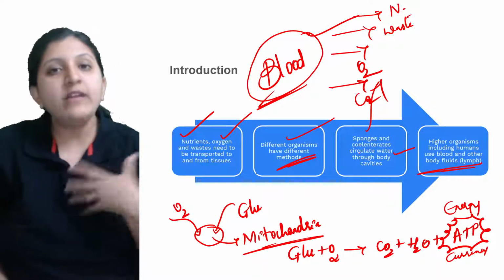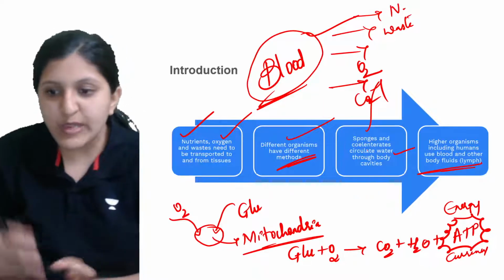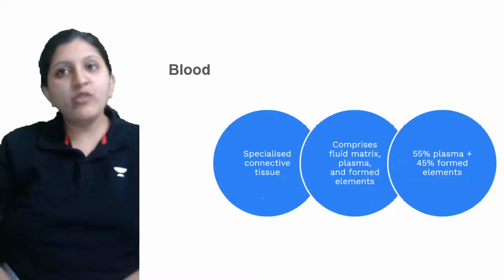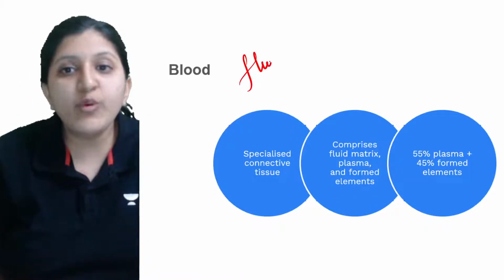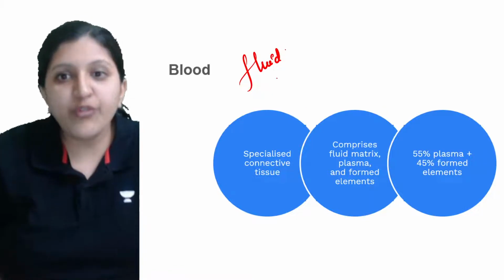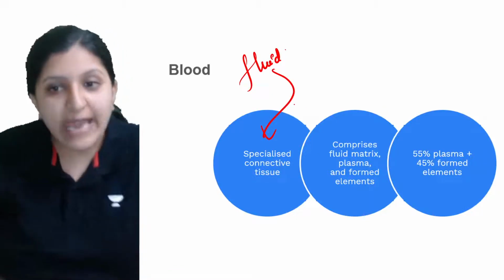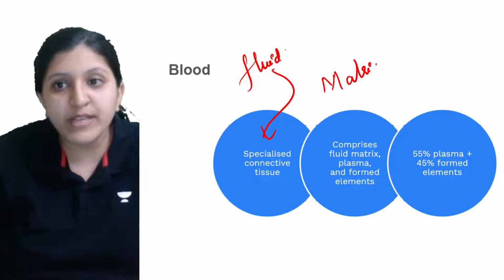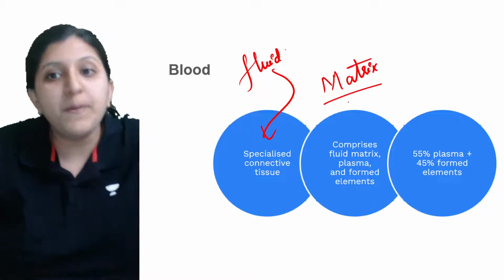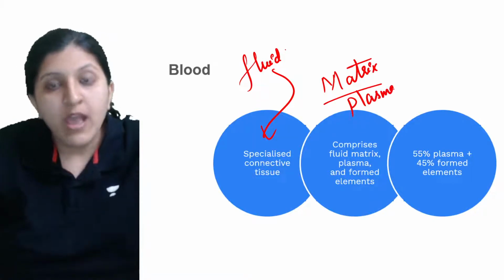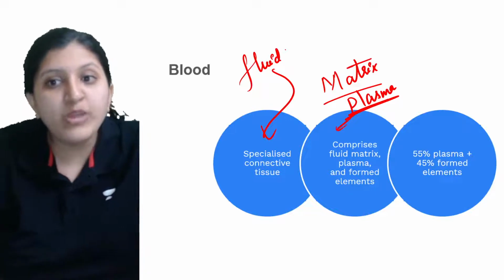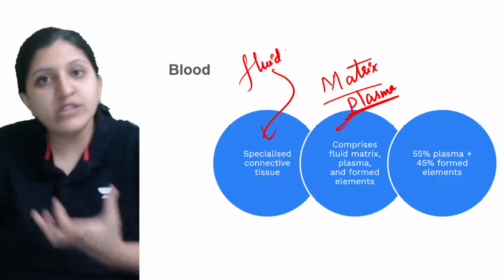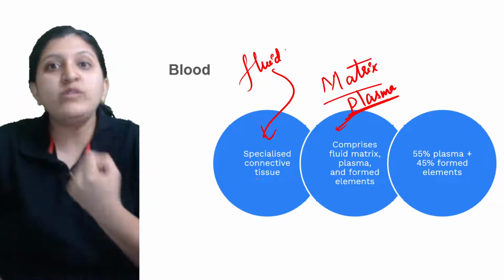We use blood and other body fluids, that is the lymph. So let's have a look at what exactly is there in the blood. When we mention blood, this is a fluid connective tissue, a specialized connective tissue which will have a matrix. What exactly is the matrix? The matrix is nothing but the plasma, the liquid part, and this plasma has most of the required proteins, the water content, the salts, glucose, and the digested products.